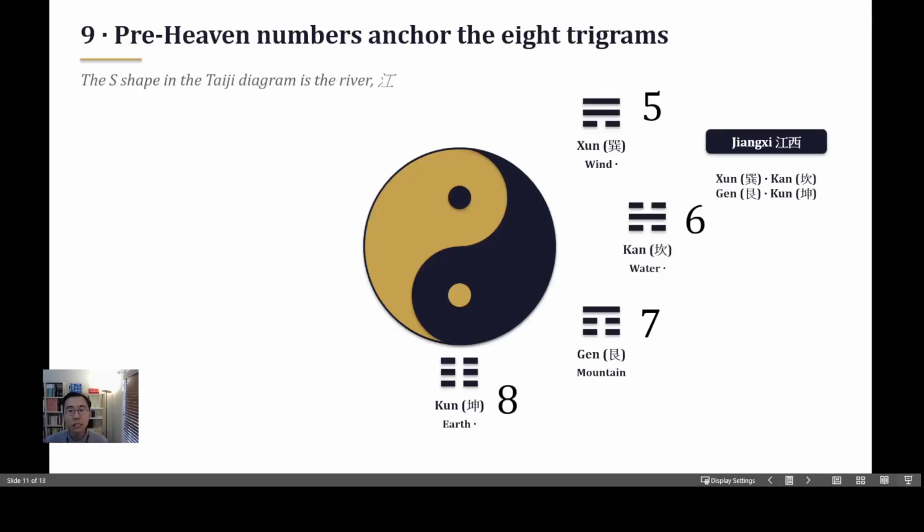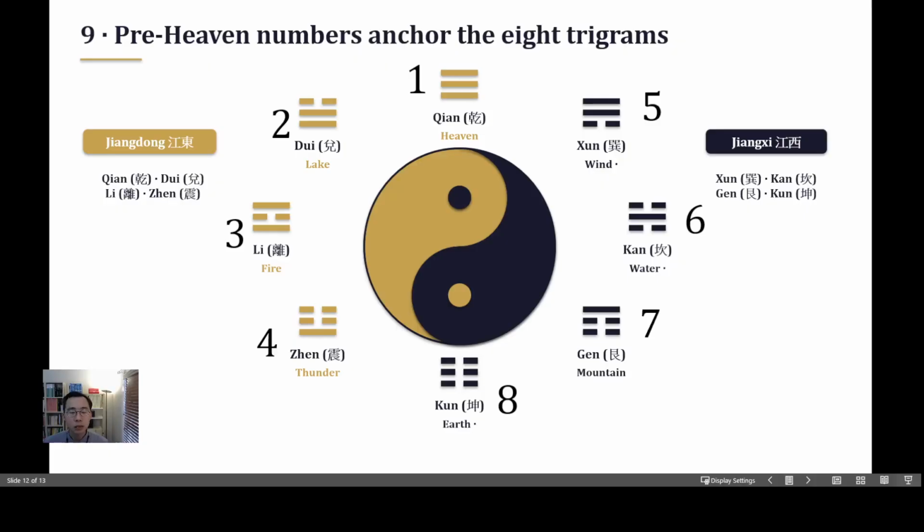Now we know Jiangxi trigrams include Xun, Kan, Geng, Kun. Let me remind you one more time. Those numbers are pre-heaven numbers. They are very important. 5 represents Xun Gua. 6 represents Kan Gua. 7 represents Geng Gua. 8 represents Kun Gua. Last time we introduced Jiangdong trigrams. 1 represents Tien, 2 represents Dui, 3 represents Li, 4 represents Zhen.